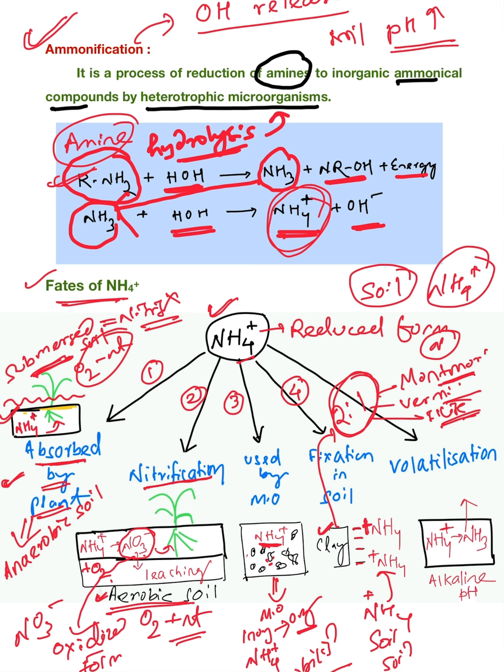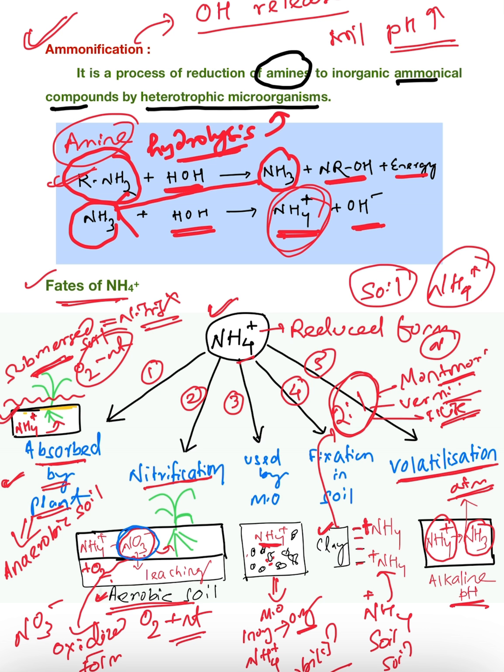Then the fifth one is called volatilization loss. As you see, in case of alkaline pH, high soil pH, this NH4 plus ion will be converted to ammonia gas. Now this ammonia gas will be released to the atmosphere, which is called volatilization.